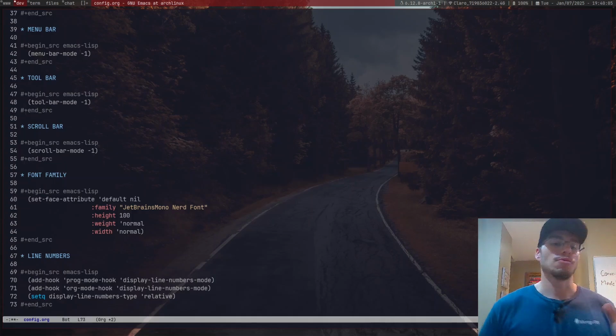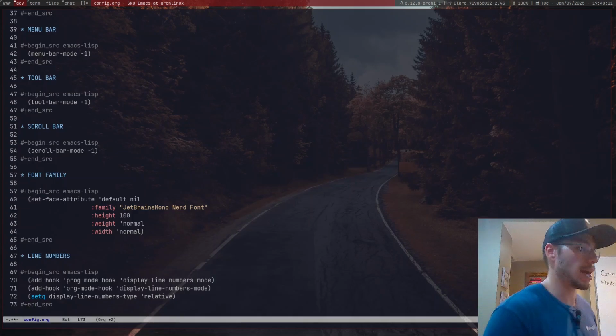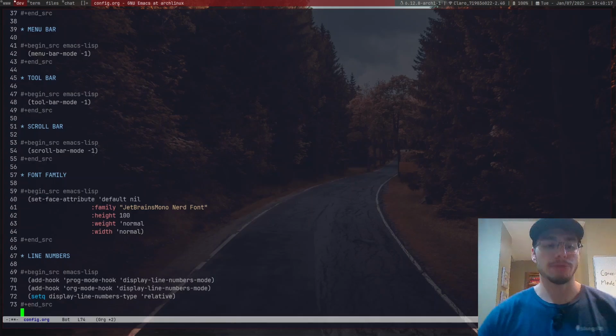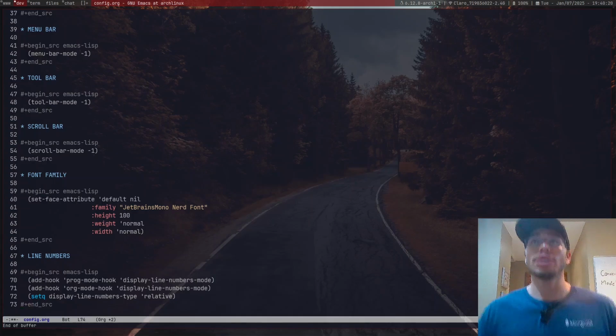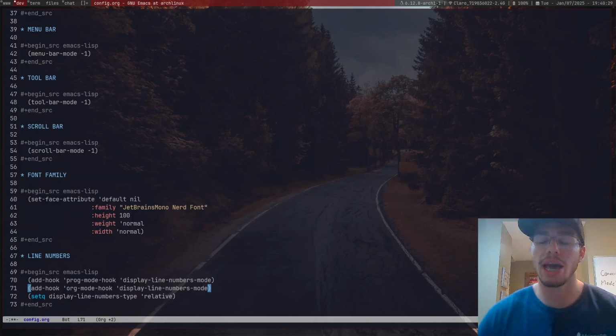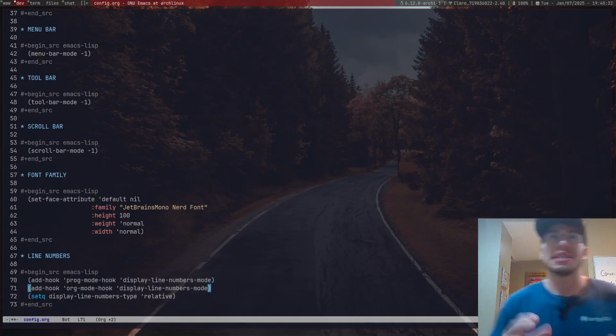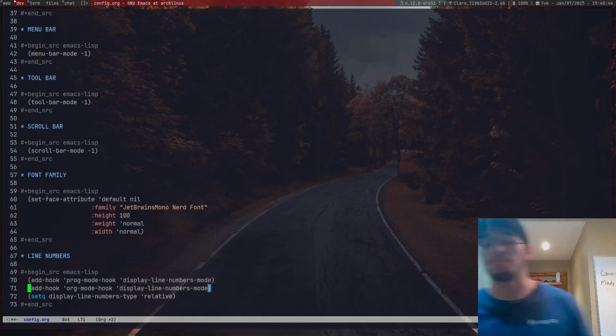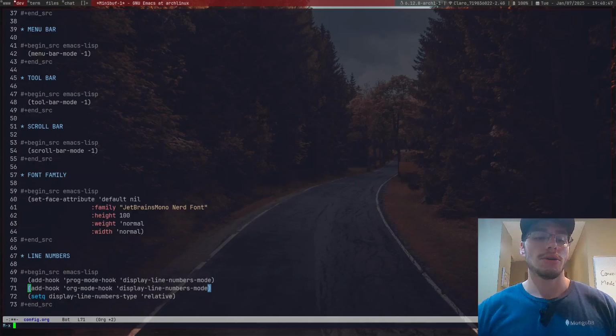Anyway, first things first. We are making line numbers make sense for a Kickstarter project for Emacs inspired by Vim motions, right? We will have Vim motions. So because we're going to have Vim motions, we need to have this make sense some way or another. One thing is we have prog mode available, we have org mode hook available as well, and we can have as many as we see fit for any text buffer that we have to use. In that scenario, I'll probably just have this. I've never had any reason not to have it in here for me to display line numbers outside of these two modes, which is prog mode or org mode.